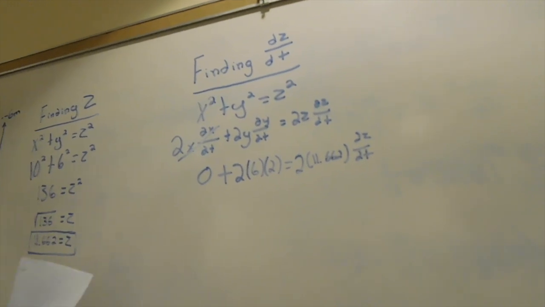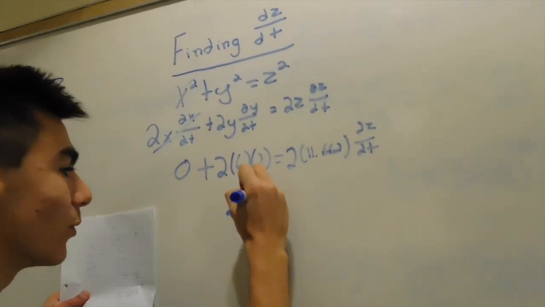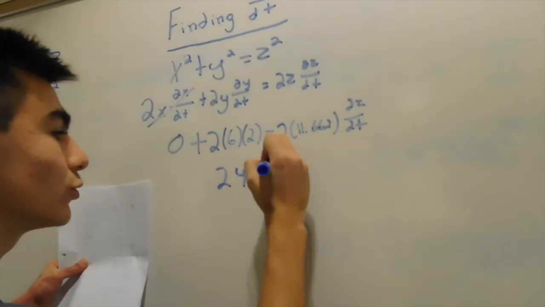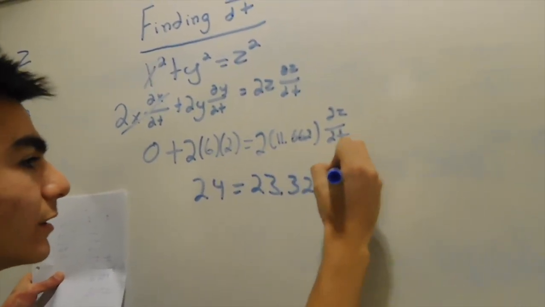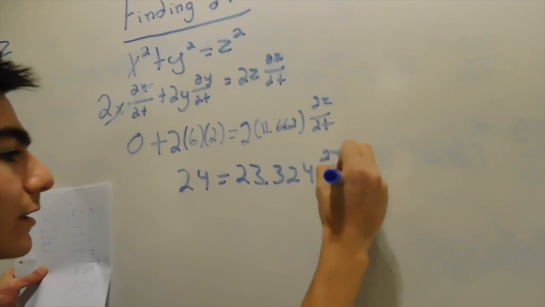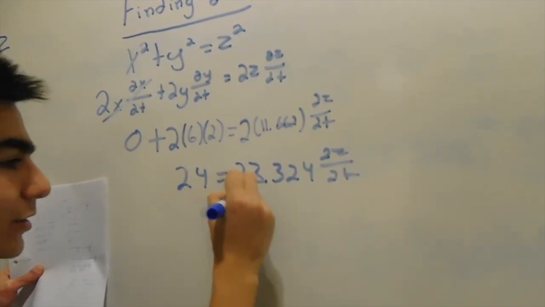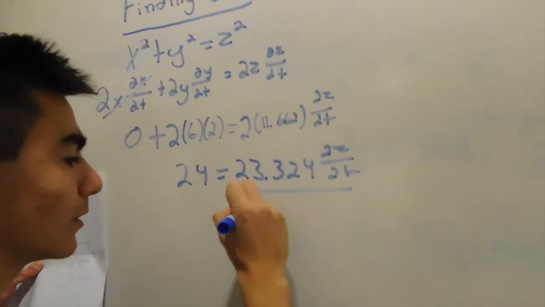Next, if we multiply those out, it comes out to be 24 equals 23.324 dz/dt. Divide each side by 23.324.